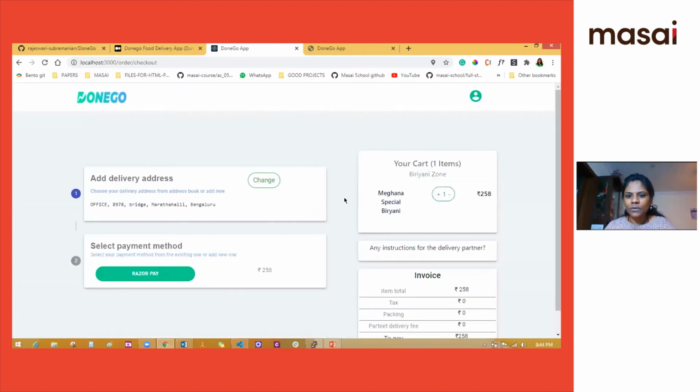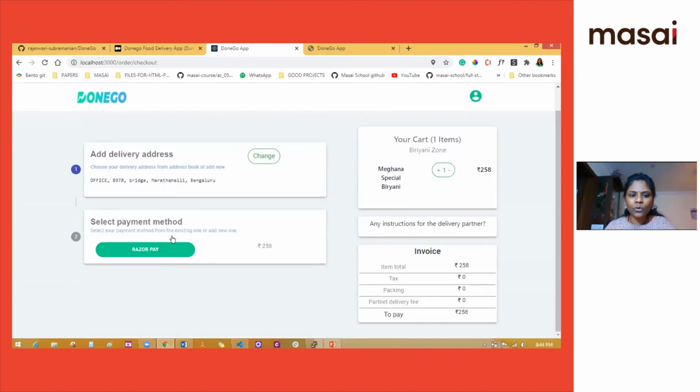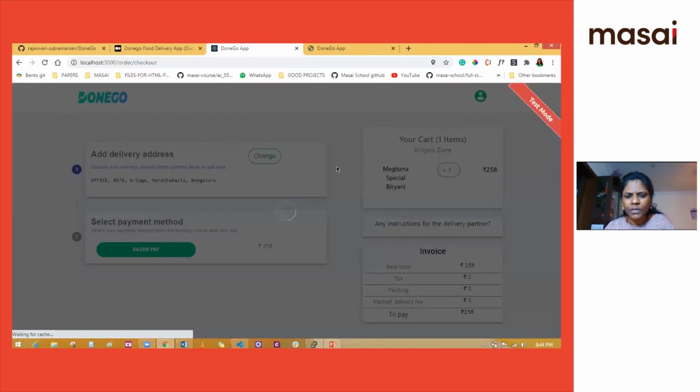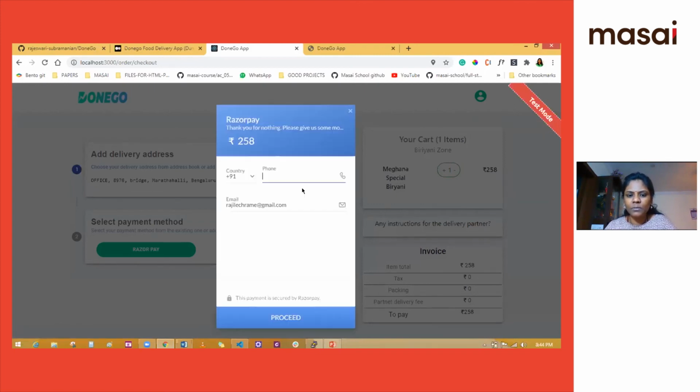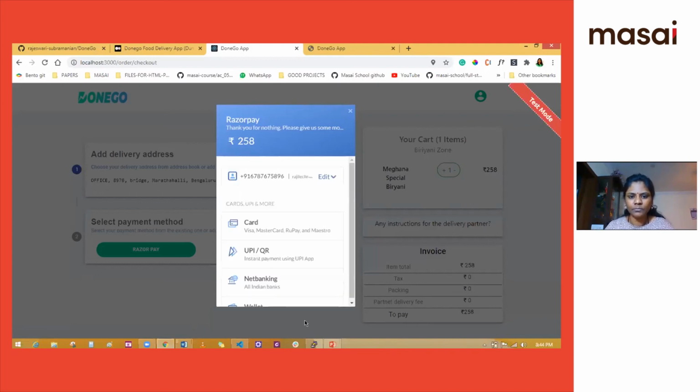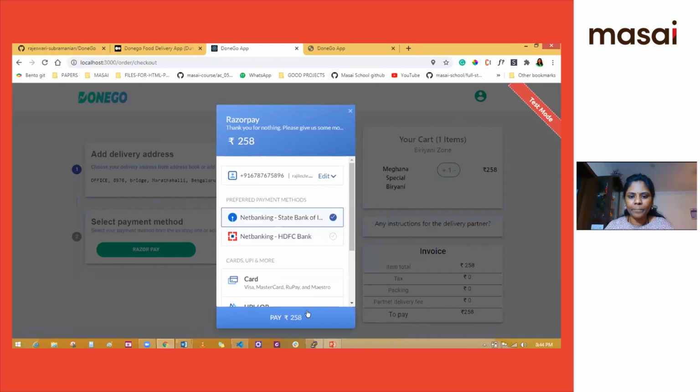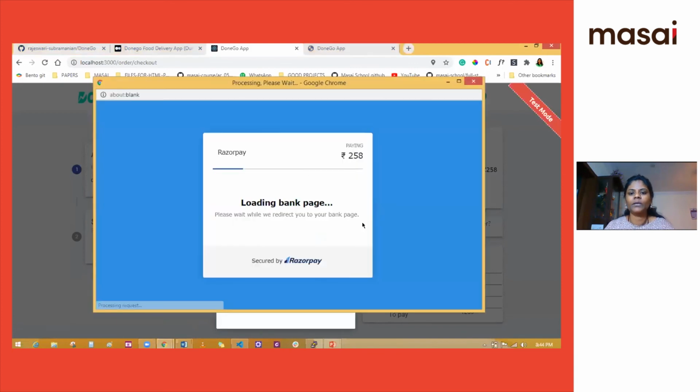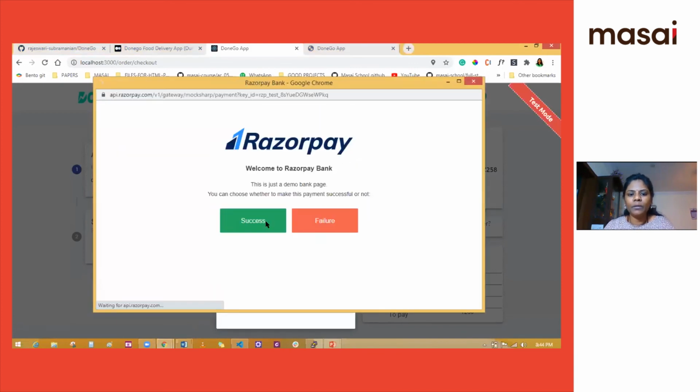Once everything is done, the user can go for the payment using Razorpay. We have used Razorpay integration, and the amount will be calculated here. After the payment, the user will be taken to the order placed page.